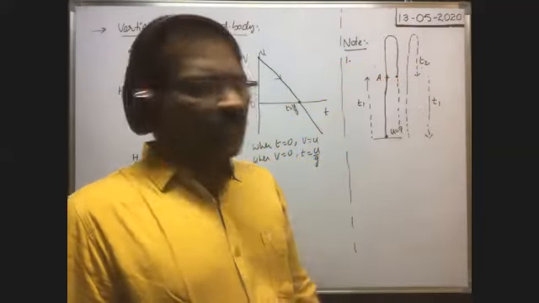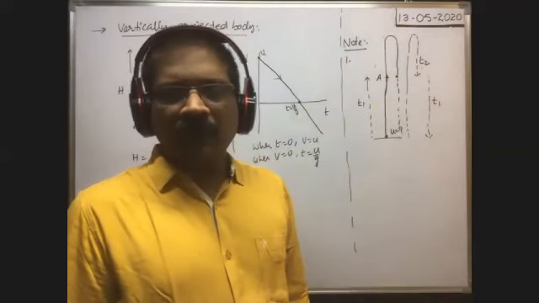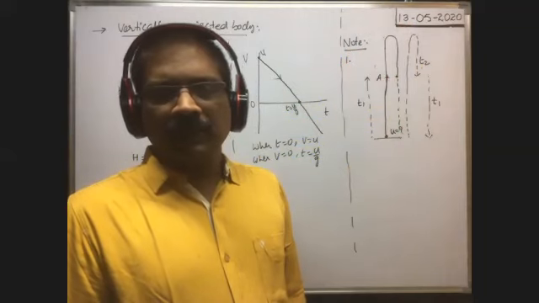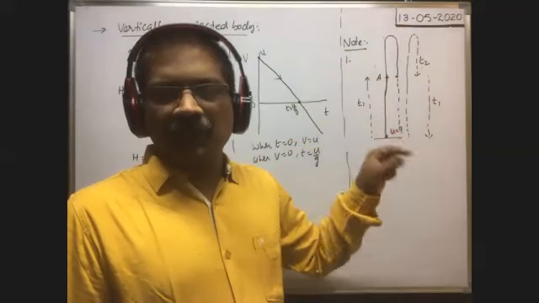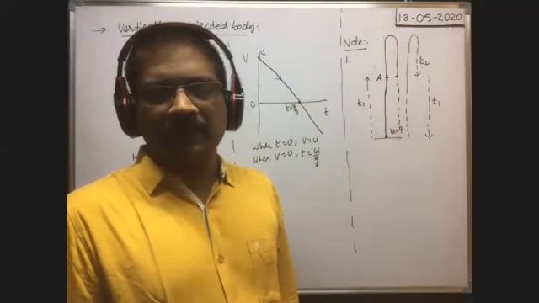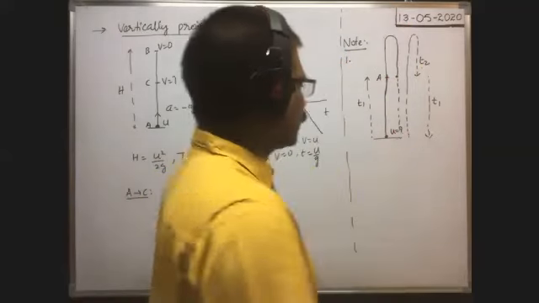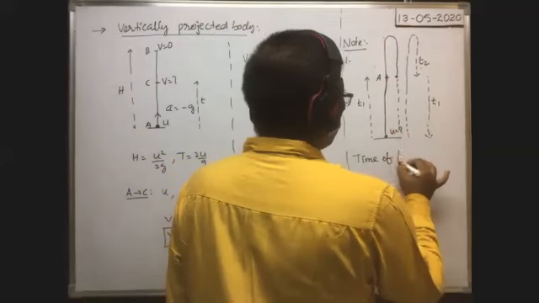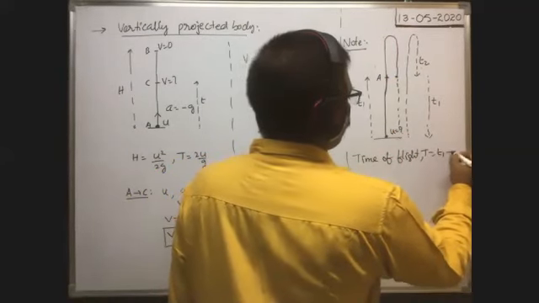So the sum of these two, T1 plus T2, gives what? Sum of these two, T1 and T2. That means T1 plus T2 gives what? Karthik: time of flight. Okay, very good. Time of flight. That's why time of flight capital T is equal to T1 plus T2.